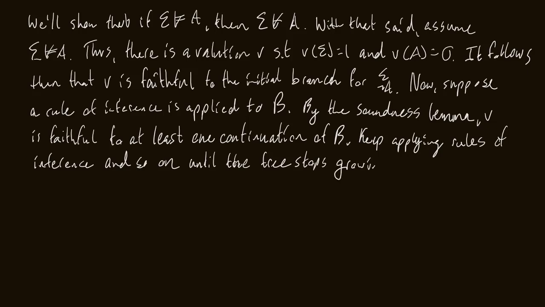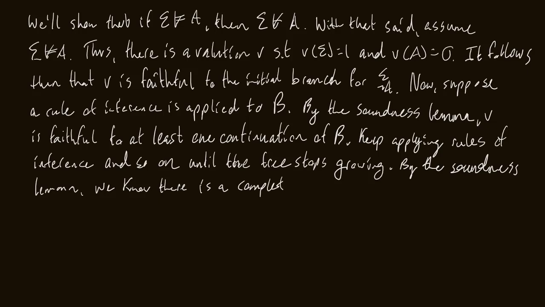Again, by the soundness lemma, we know there is a complete branch B that V is faithful to, right? So V is faithful to a complete branch. We cannot apply any more rules of inference.